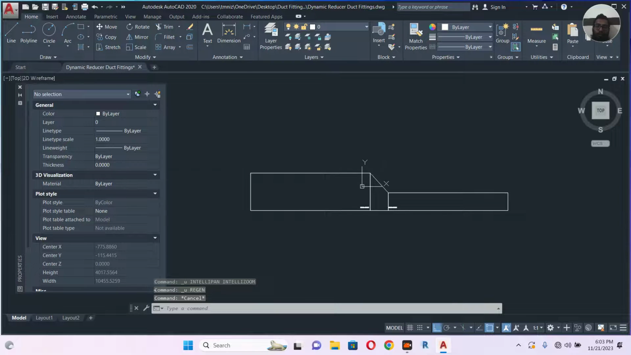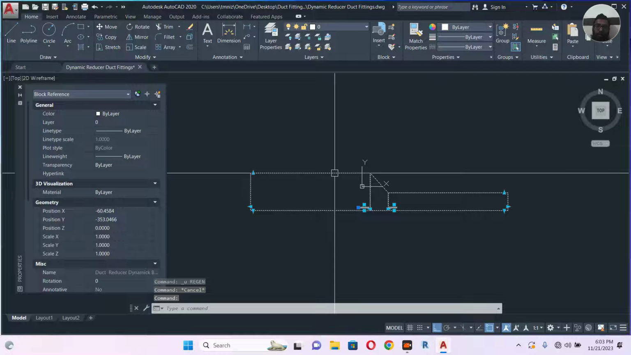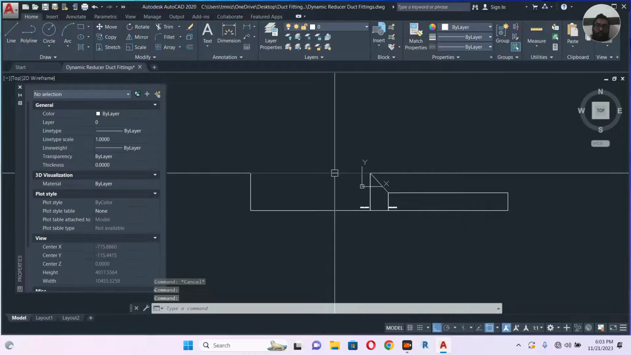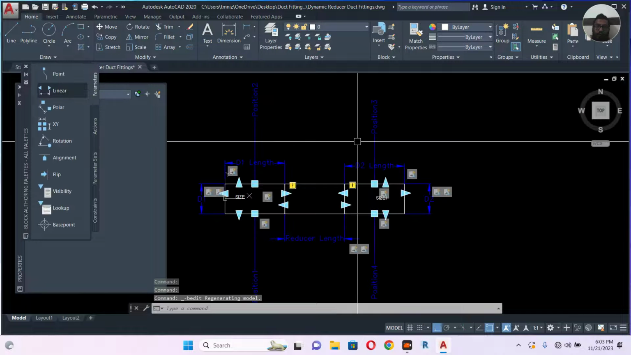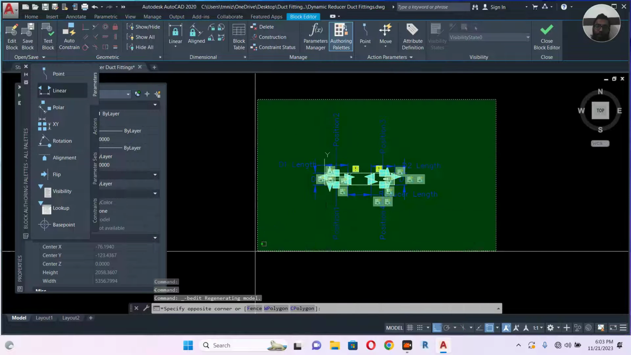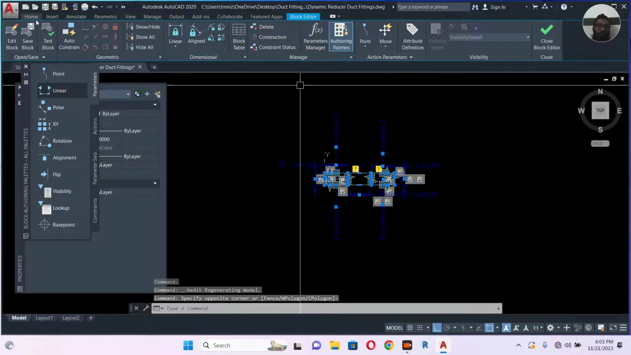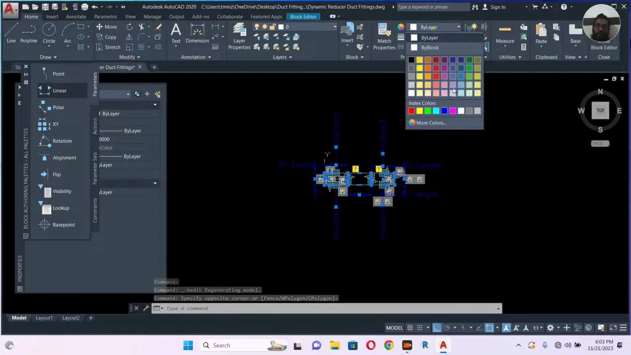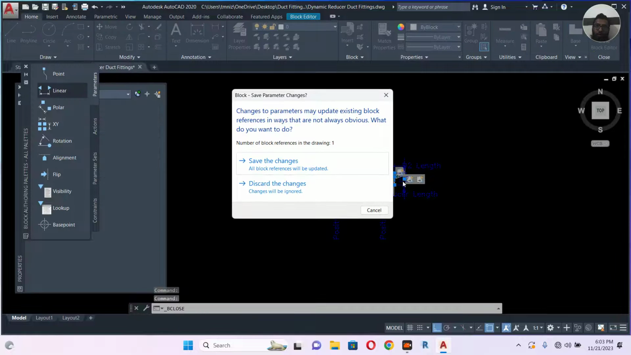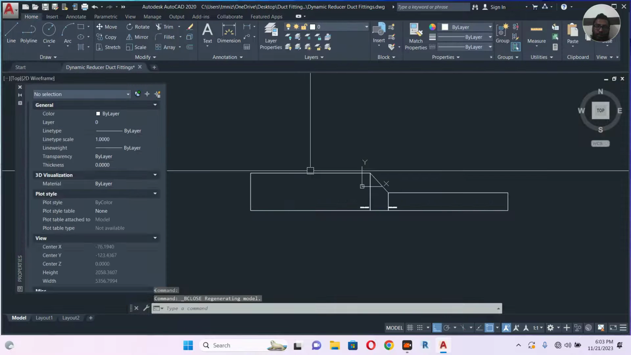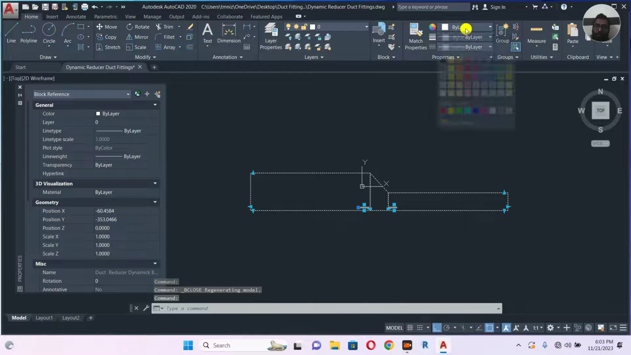And also this one, let's say this one, you can change the color also. Just click this one, right click, block editor, and select all, go to the home and make this one by block, and you can close block editor, save changes.